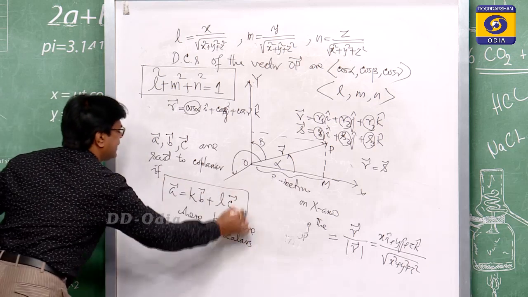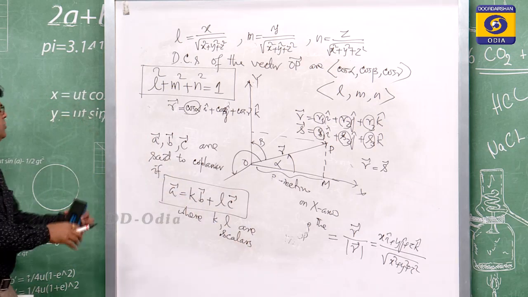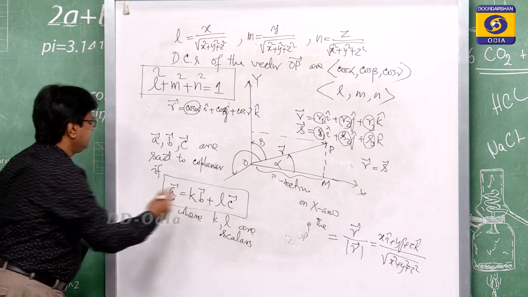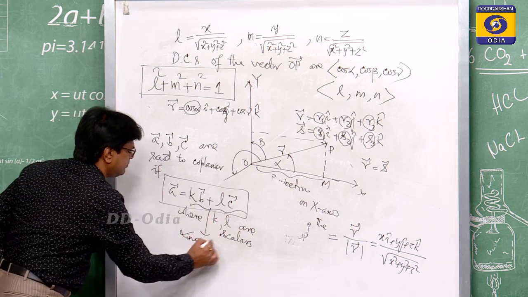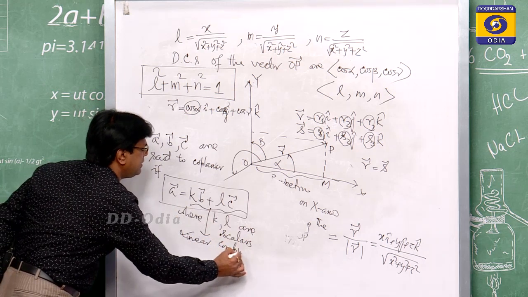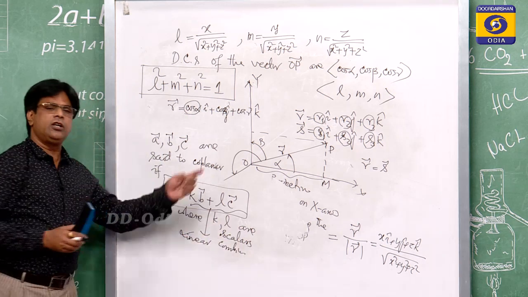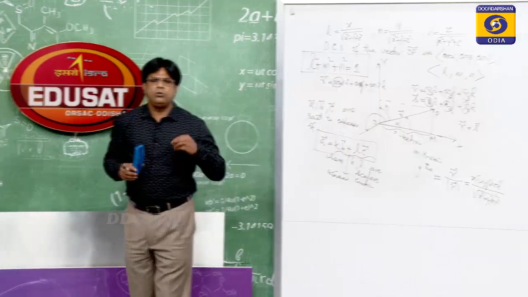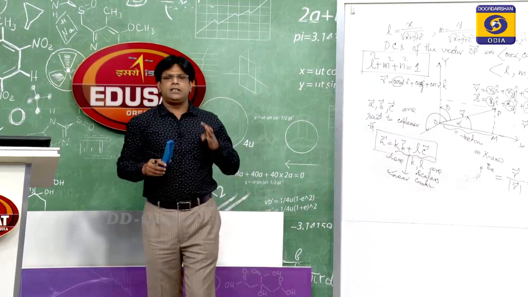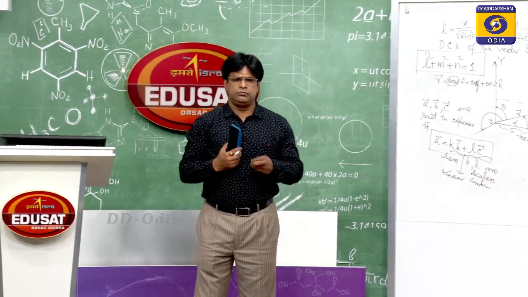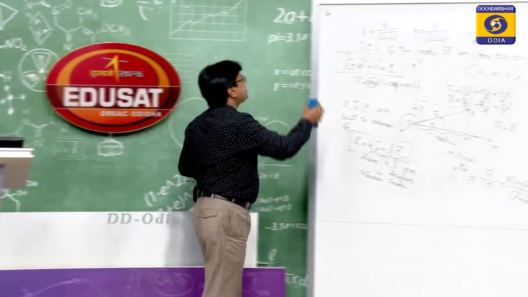So, one of the vectors can be expressed as a linear combination of vectors. Later on we can also discuss that three vectors are said to be coplanar if the scalar triple product is equal to 0. Later on we can discuss.